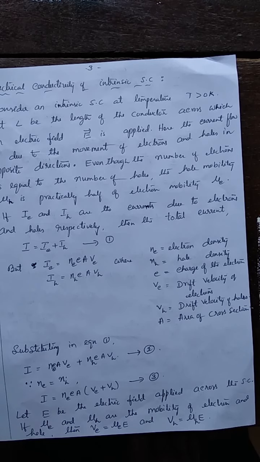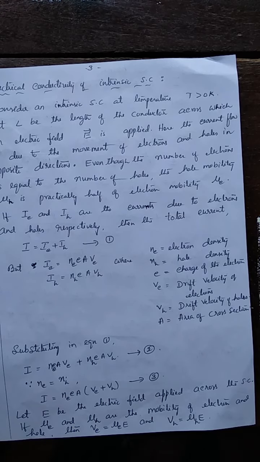Electron mobility is more because in the conduction band, more and more vacant energy levels are available for filling, so that their opportunity is more to fill. That's why electrons can move easily there in the conduction band. That's why electron mobility is more than the hole mobility. So here, IE and IH are the currents due to electrons and holes. So that the total current in this intrinsic semiconductor can be written as I is equal to IE plus IH.